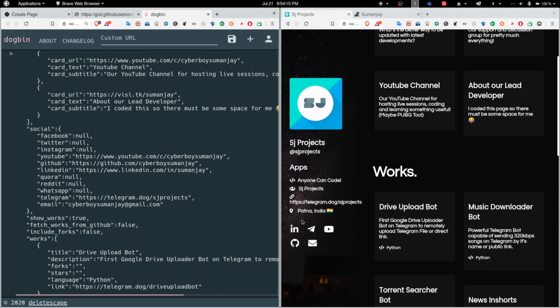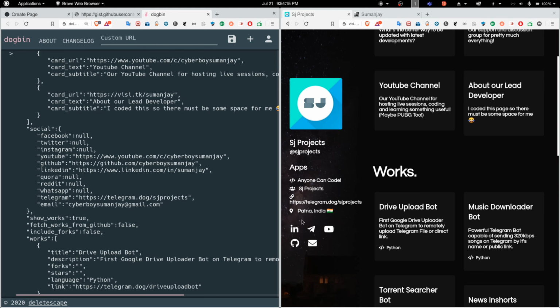Next, we will set the work section. If you want to show the work section, you have to set it to true, and this is case sensitive, guys. You cannot put anything like capital TRUE or something like that. Anything you enter should be in small letters, it should be a proper JSON format.